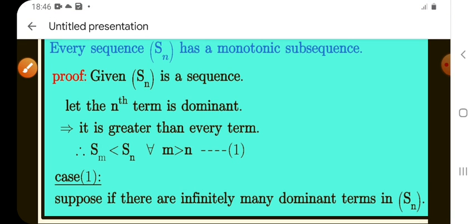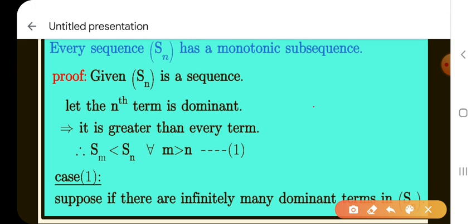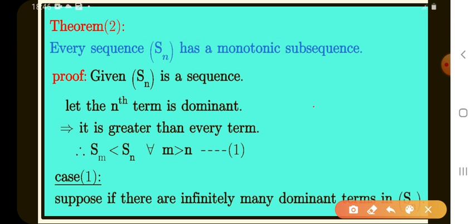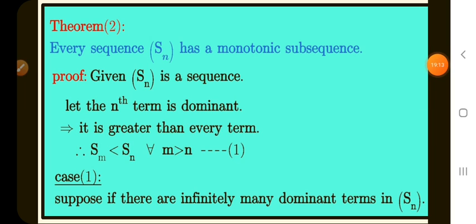Next, the most important theorem is this: every sequence Sn has a monotonic subsequence. Sn is a sequence, and it has a monotonic subsequence. Every sequence has a subsequence, there is no problem. What is the theorem here? Every sequence Sn has a monotonic subsequence.